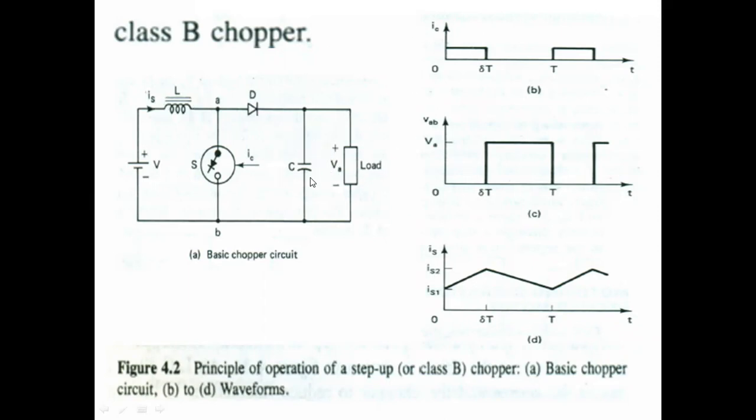If C is absent here, and you turn off the switch S, it forces two currents to have the same value.